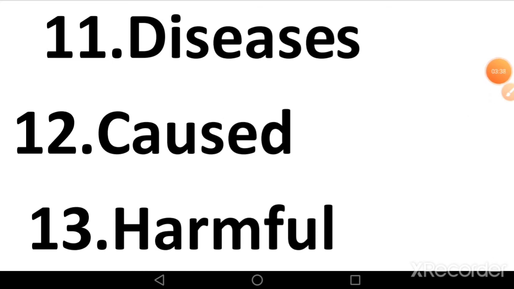So in this case we can say that virus brings common cold and polio. Now next word, harmful. Harmful is something that causes damage or is able to be hurtful.